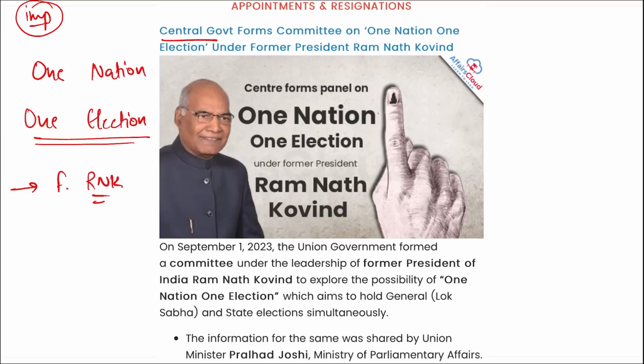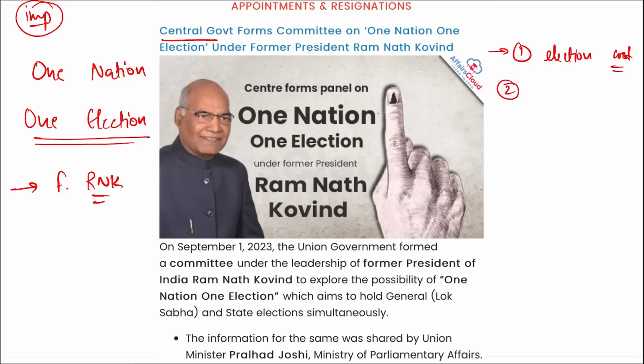What are the pros and cons of this One Nation, One Election? Why does the central government want to conduct the elections in a single time frame? The main reason is, first, election cost. Having elections multiple times increases the burden on the government and on the Election Commission of India, because with every election there is some cost associated with it.